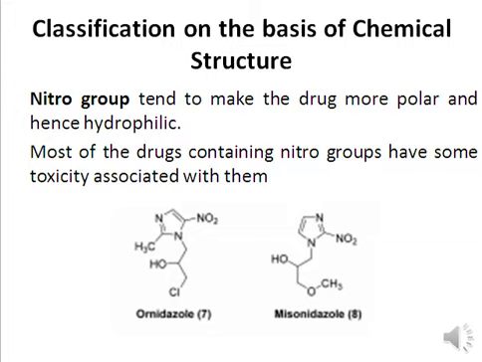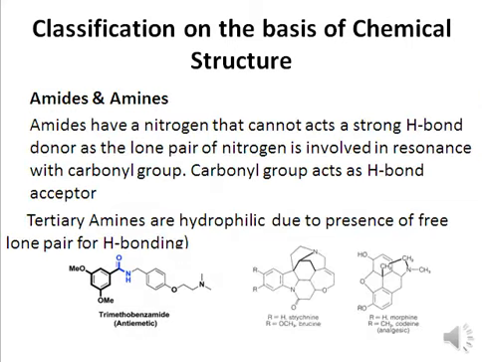So the nitro group tends to make the drug more polar and hence hydrophilic. However, it has been observed that drugs that contain the nitro group have some toxicity associated with it, right? So if you have a nitro group in a drug, you can suspect it to be a toxic drug. So normally the drugs don't have nitro group as part of their structure, right? That's not a preferred functional group here.